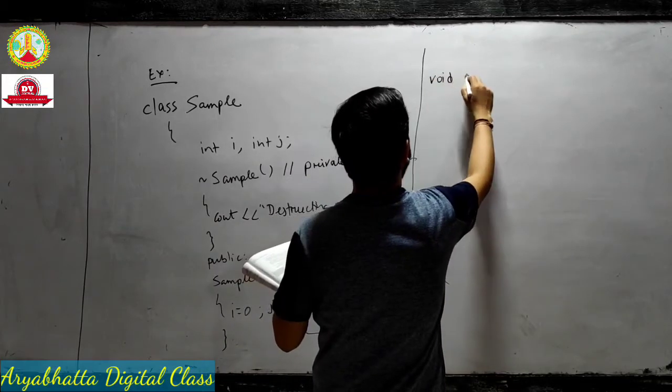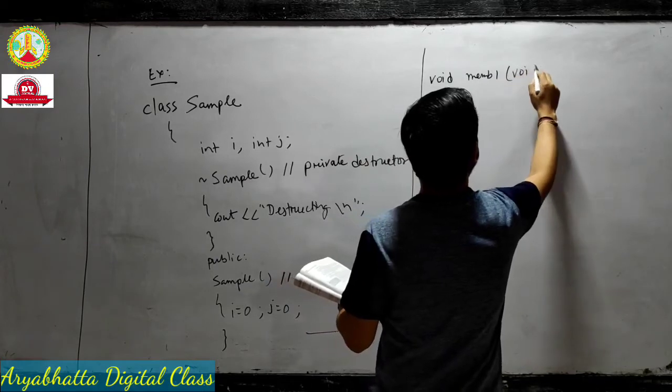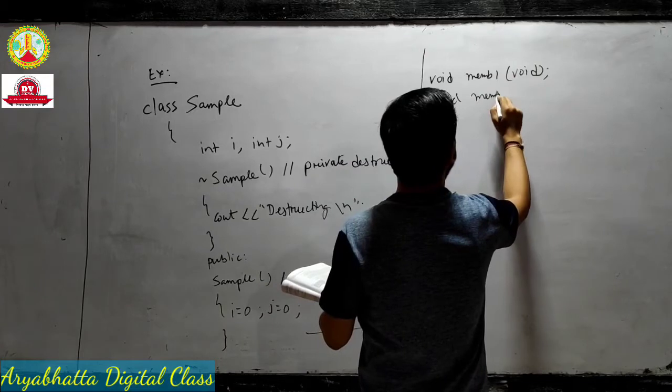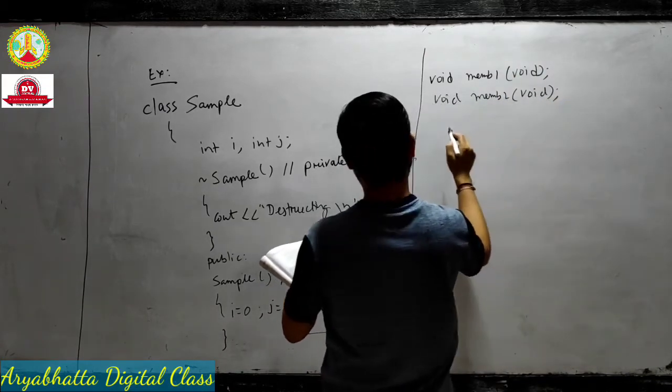And here we take a member function. This is just a section of coding.